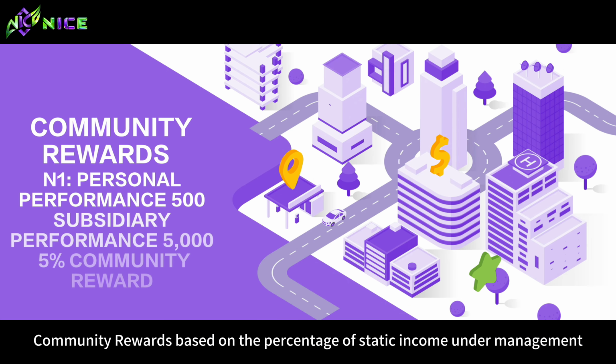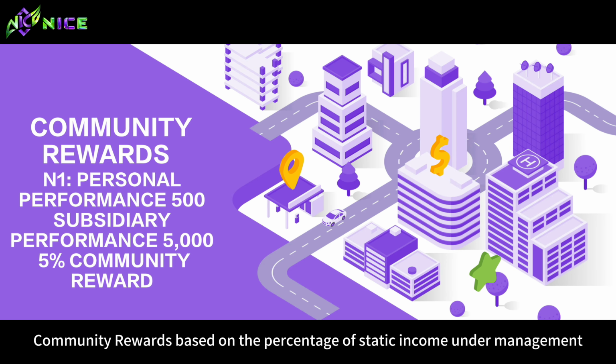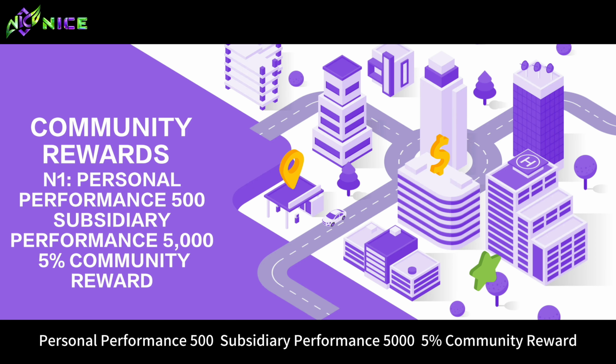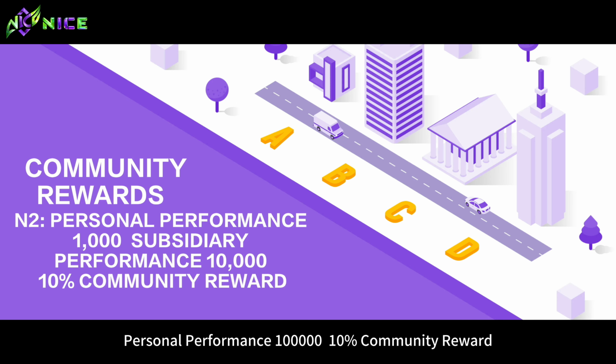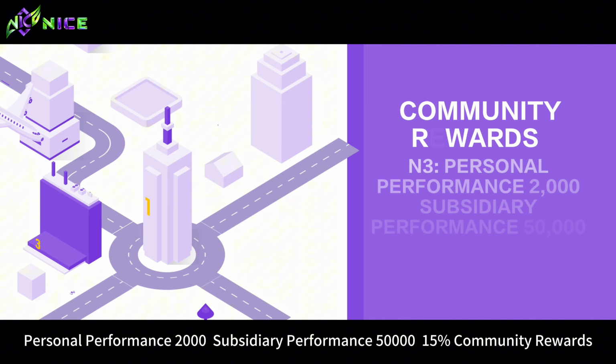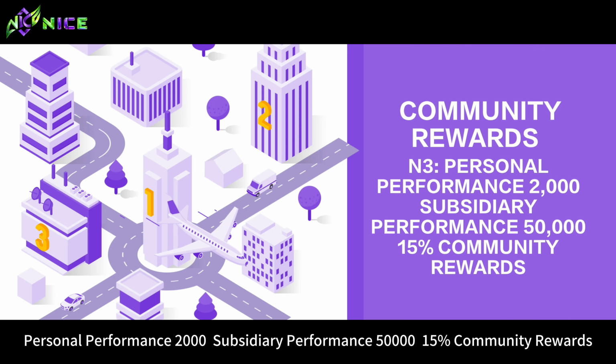Community rewards, based on the percentage of static income under management. N1, personal performance 500, subsidiary performance 5,000, 5% community reward. N2, personal performance 1,000, subsidiary performance 10,000, 10% community reward. N3, personal performance 2,000, subsidiary performance 50,000, 15% community rewards.